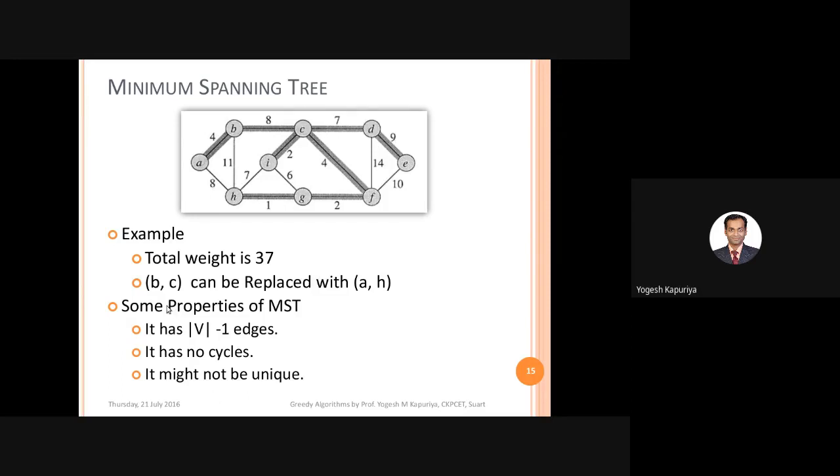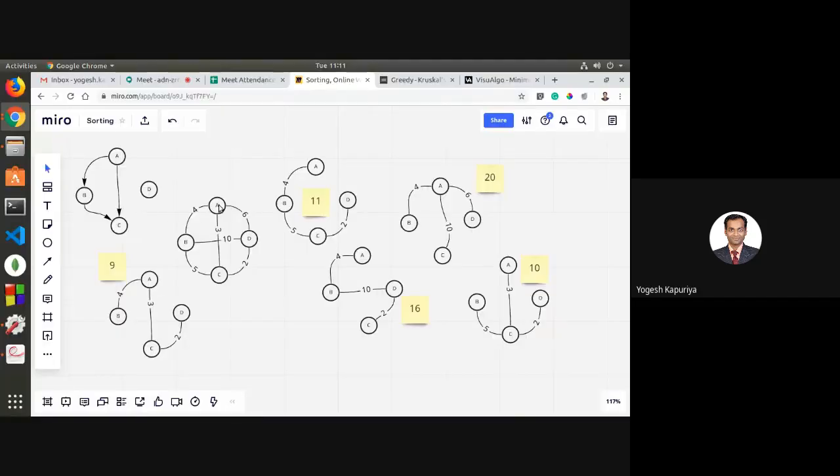So that means if you look at the simple properties of an MST for any given graph of V nodes and E edges, it will always have V minus 1 edges. Obviously, there is no cycle. So if there are 7 nodes, then you will always have 6 edges. If you see these 1, 2, 3, and 4 nodes, then any spanning tree will have only 3 edges. So here 1, 2, 3... Okay, this is not a spanning tree.